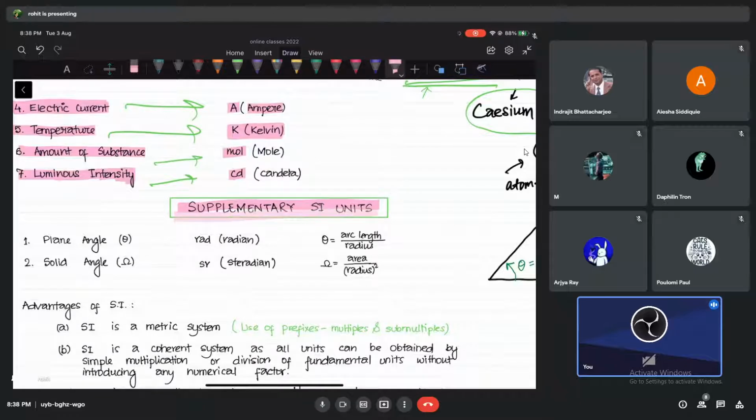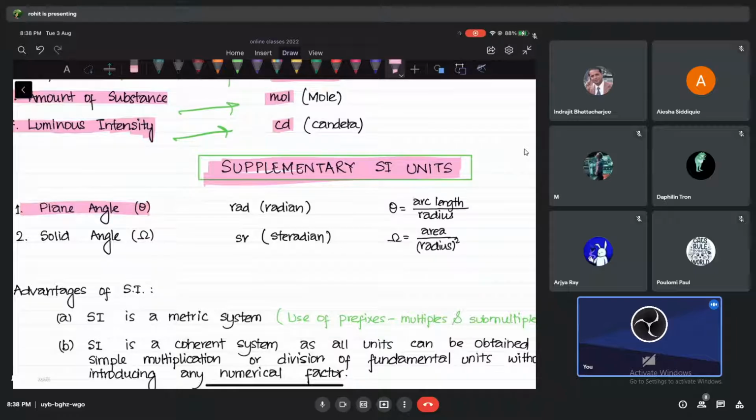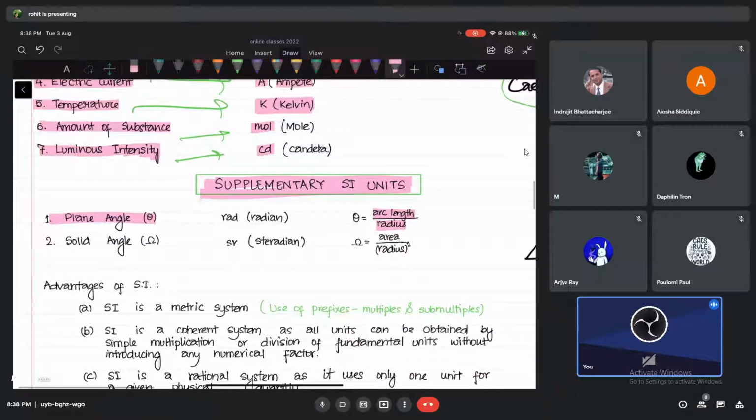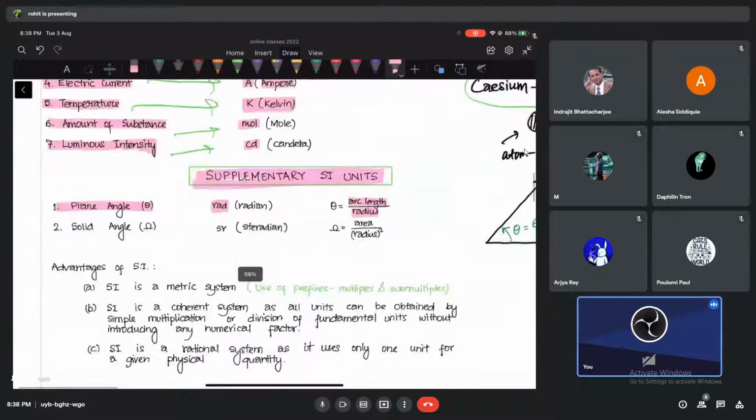apart from those 7 base fundamental units, and we call them what, guys? Supplementary SI units. Okay, so that is plane angle. That is what I've just talked about right now. Definition is one way you can think of it: just taking the arc divided by radius. Okay, that's how you get it. Unit is radians. We call it rad. Okay, and now I have something called solid angle.